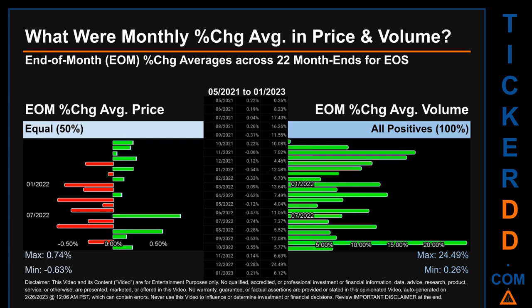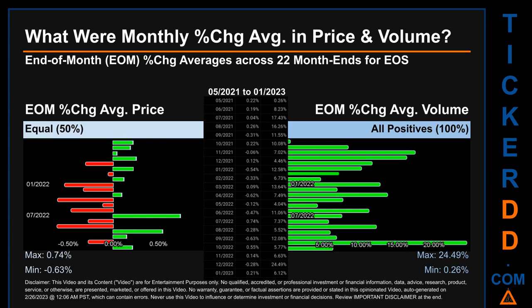What were end-of-month percentage change averages in price and volume for EOS? The monthly average of percentage change in price and in volume were calculated for each of the 22 month ends. That calculation took daily percentage changes and averaged them for each given month. If a month end came out negative, then it means that the month summarily saw a negative change.